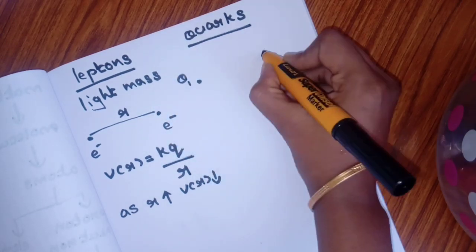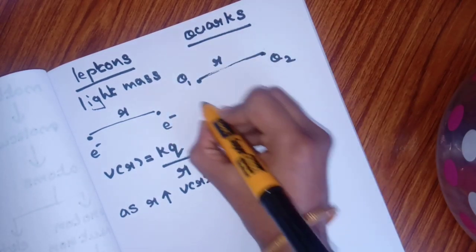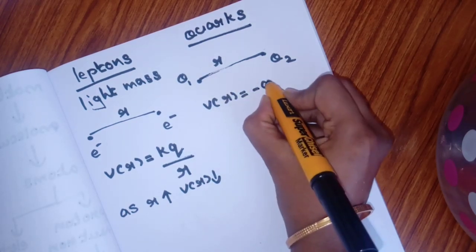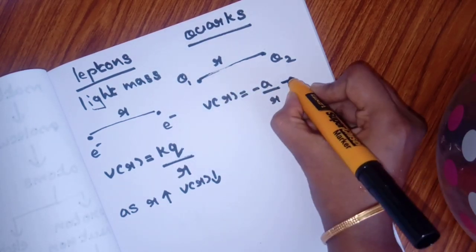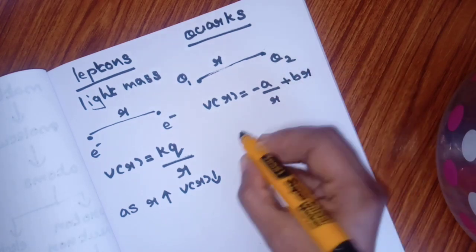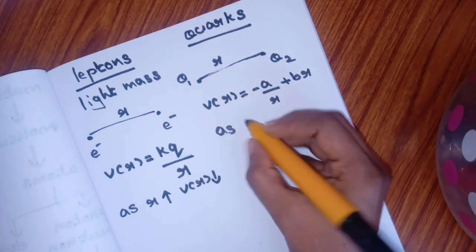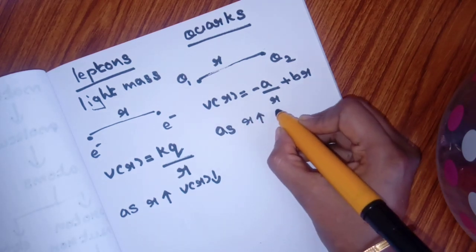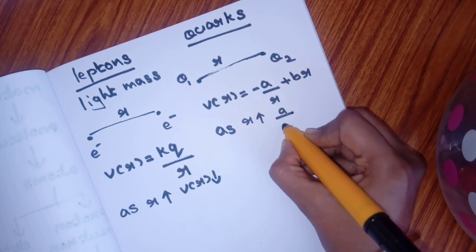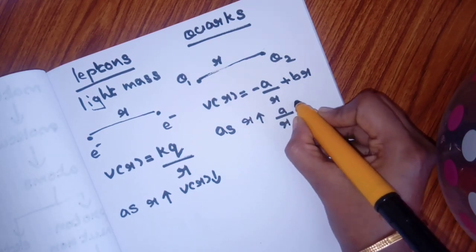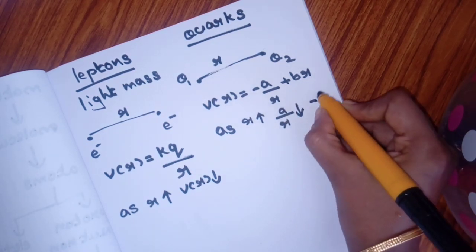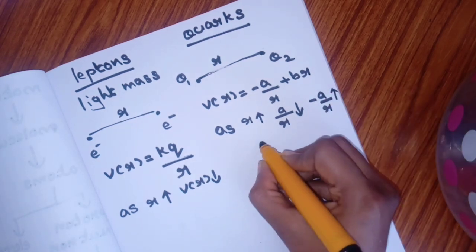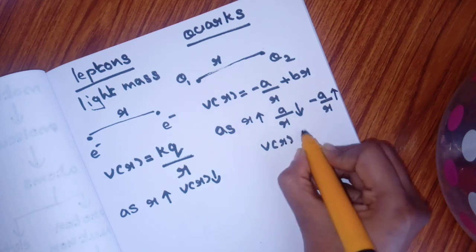Next is quarks. Consider two quarks, Q1 and Q2, separated by a distance r. Then the potential is given by V of r equals minus A by r plus Br. Since the first term is reciprocal, as r increases, A by r decreases, minus A by r increases, so V of r increases.